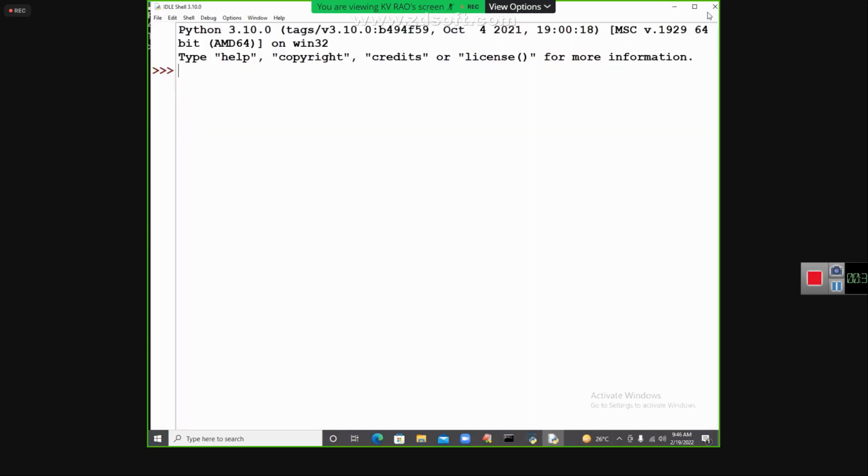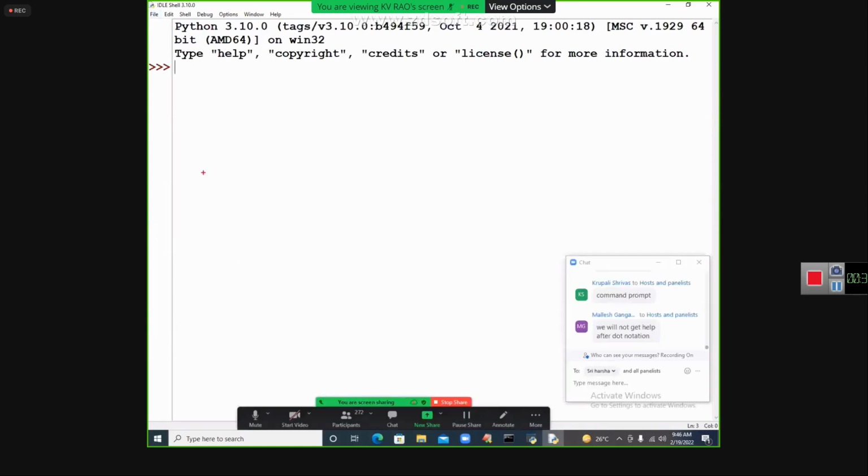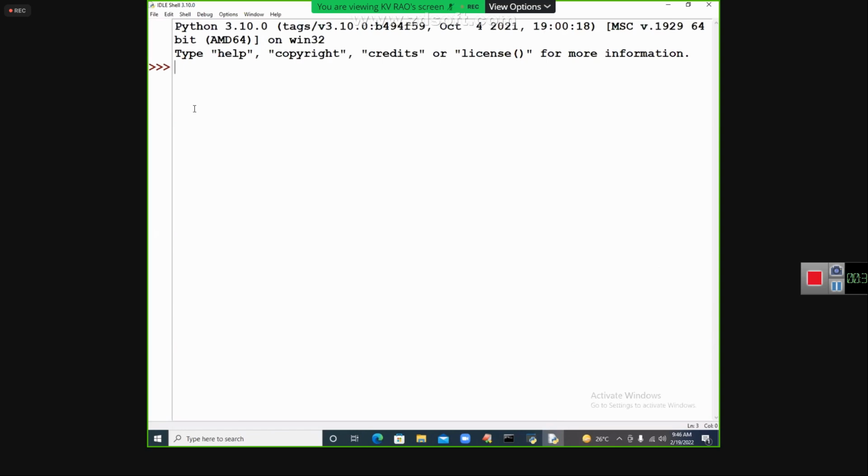Now you see, my dear students, this is Python ideally. Python ideally has rich facilities. Coming to the point, A is equal to 10, B is equal to 20, C is equal to A plus B.